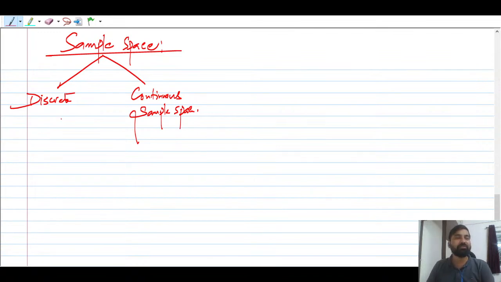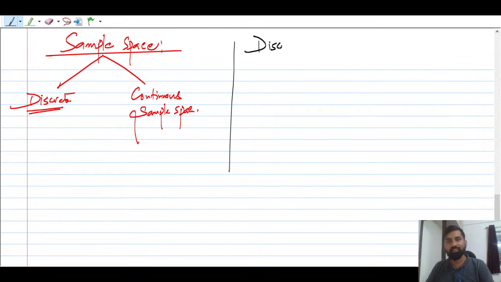So there are two sorts of sample space. One is discrete, one is continuous sample space. I think everybody knows this. Those who don't know, it's fine. This is very important to keep in mind, guys. Understood? So let me talk about discrete sample space first, and then I will talk about continuous sample space.